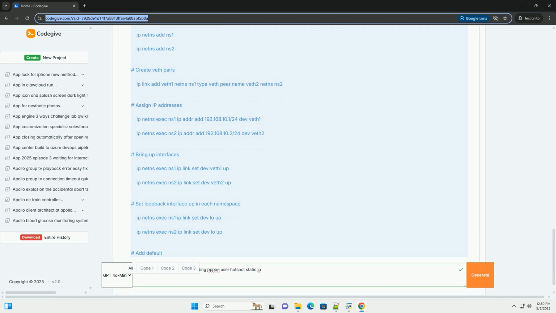Connecting namespaces to the host network using a bridge. To allow the namespaces to access the internet, you can create a bridge interface on the host network and connect the namespaces to the bridge. Here's an example. Explanation: brctl addbr creates a bridge interface.